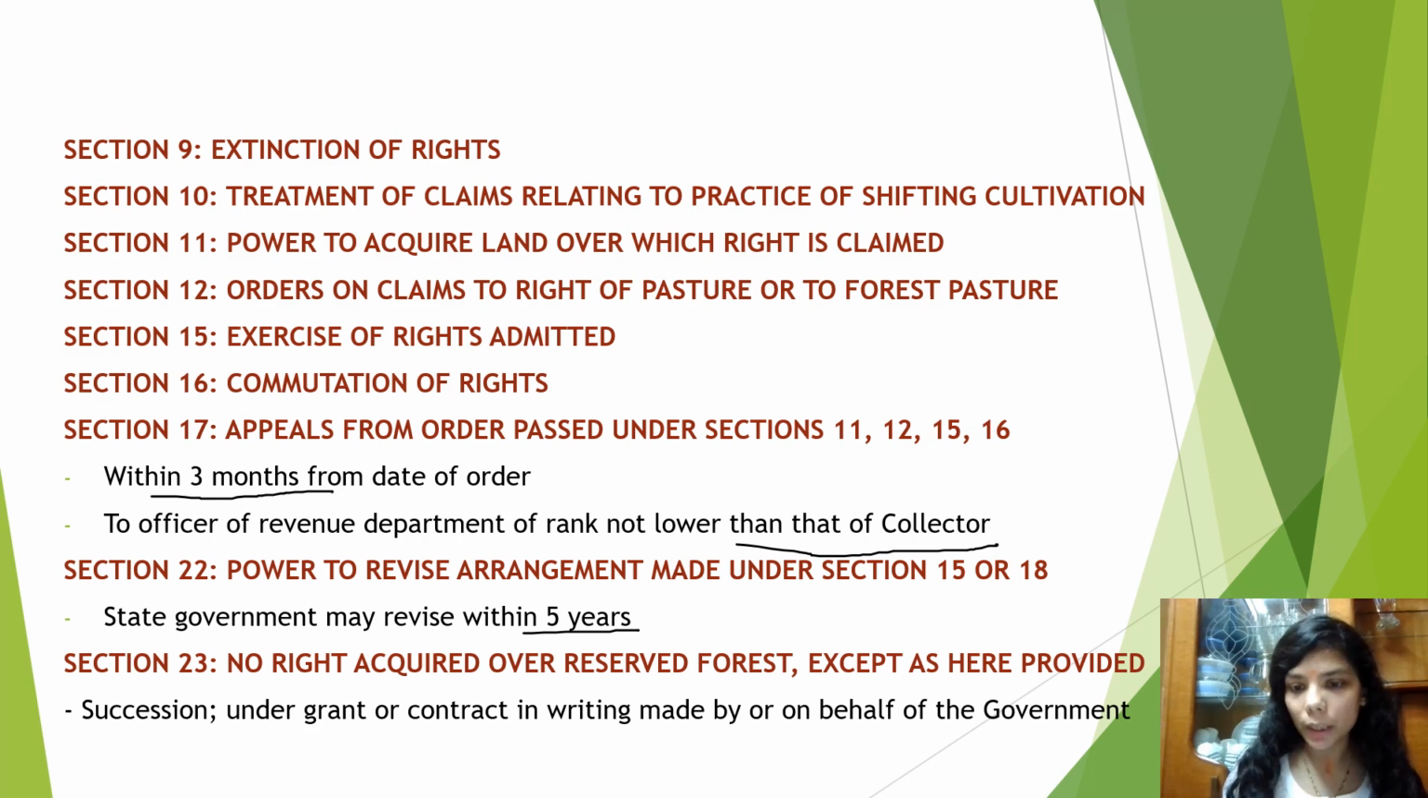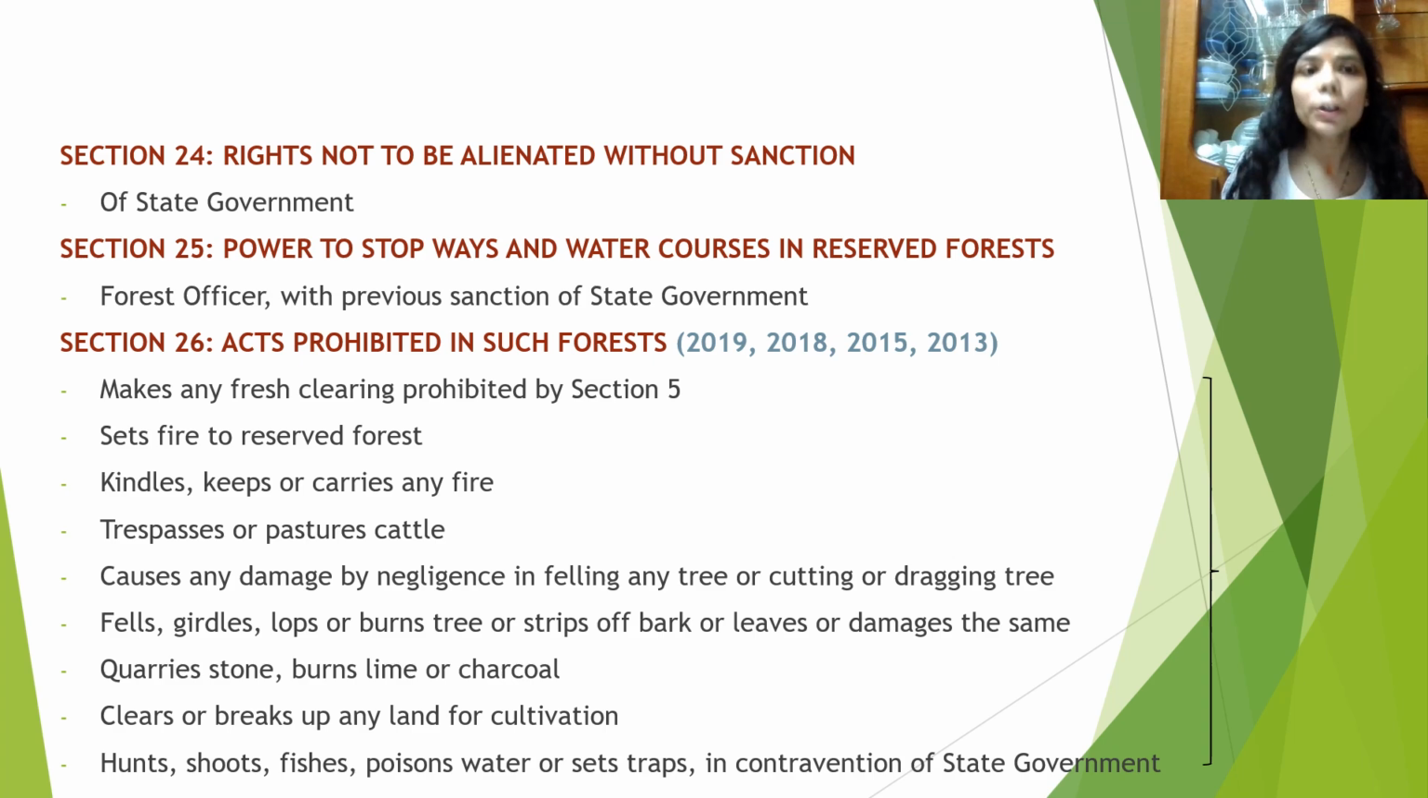Moving on to another slide, which comprises sections 24, 25 and 26. Section 24, rights not to be alienated without sanction, and sanction of whom? The state government, since it is the one declaring the reserve forest, so sanction shall be of the state government. Section 25, power to stop waste and water courses in reserved forest. The forest officer has this power with previous sanction of the state government.